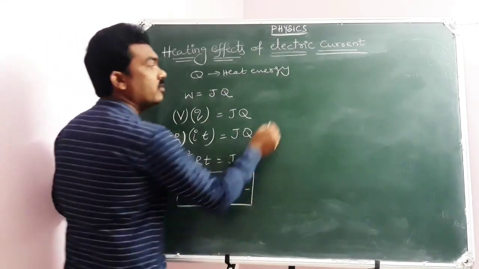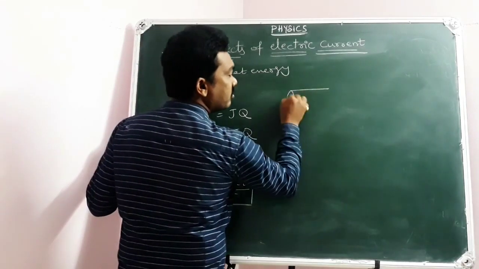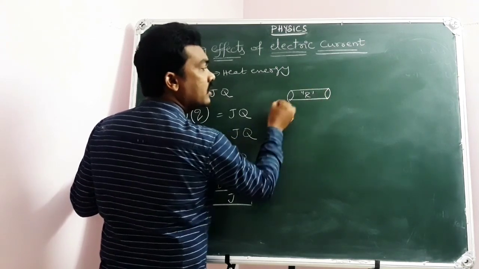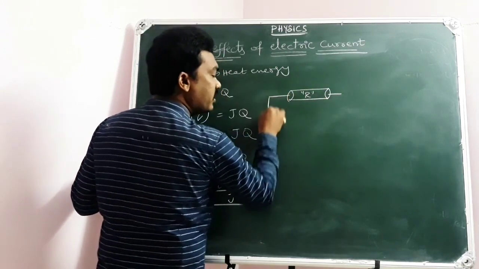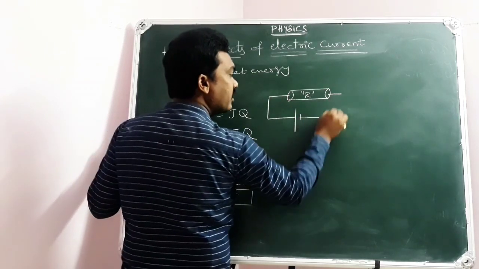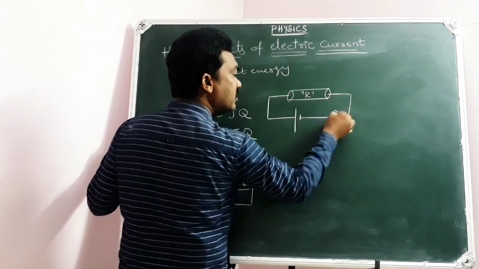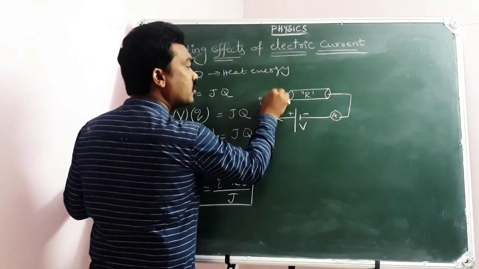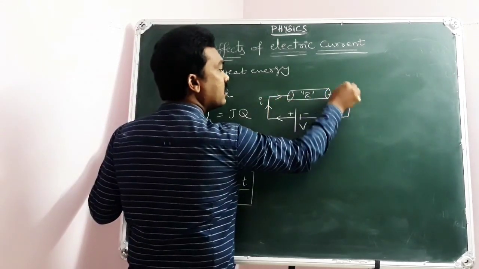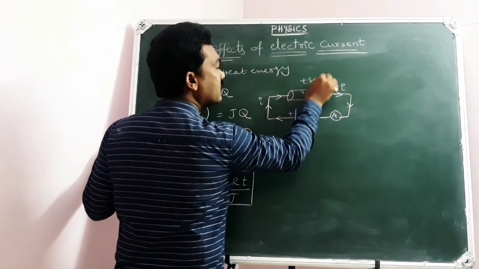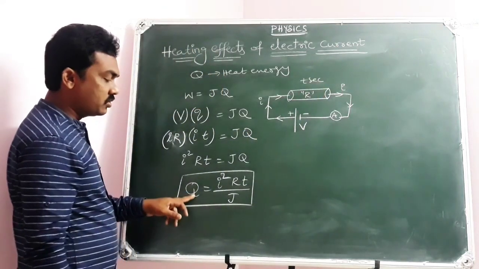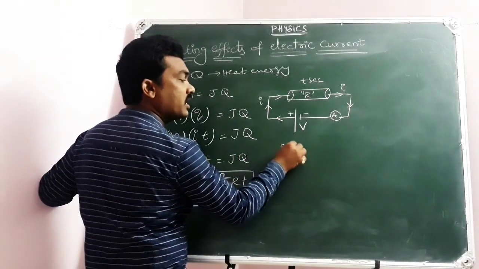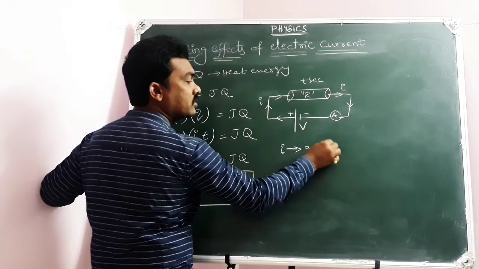So let me conclude. Here is a conductor whose resistance is R, connected across the terminals of a cell or battery through an ammeter, and V is the voltage, I is the current through the conductor of resistance R for t seconds. Then the amount of heat energy produced, Q equal to I square RT by J. I is current passing through the conductor in terms of amperes.